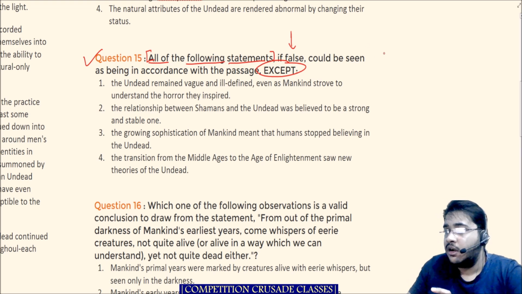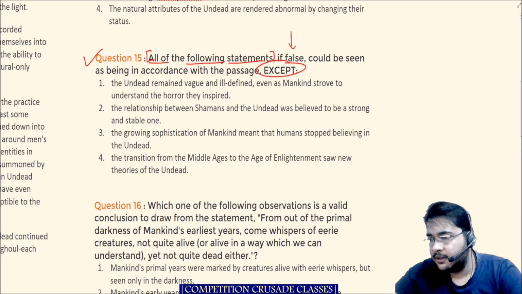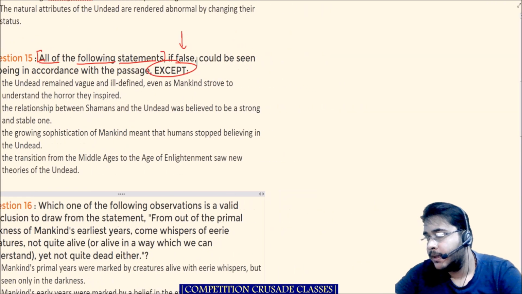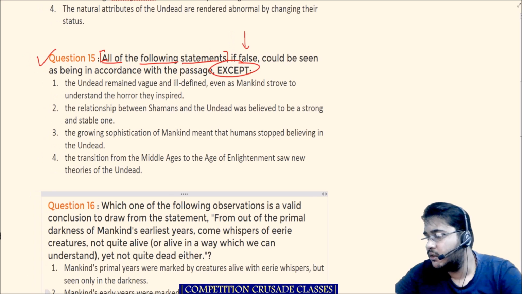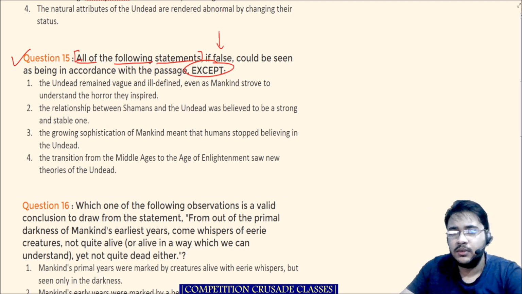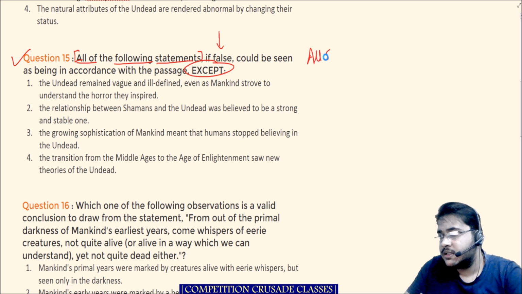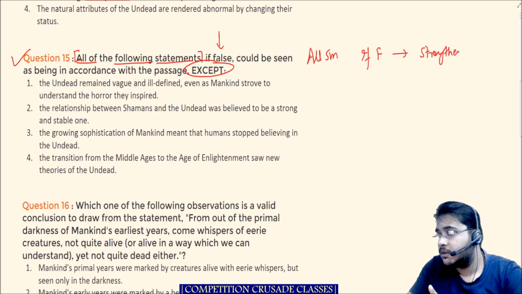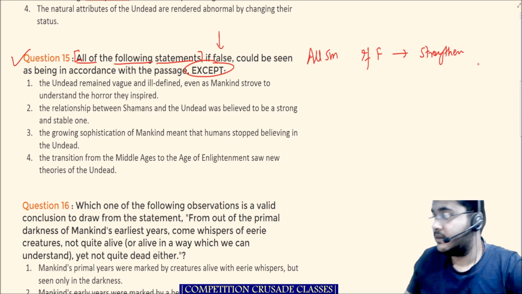But let us make a template. Let me create some space for myself. Why is it important? Because you need to know how to attempt certain types of questions. So what exactly is the template I'm talking about? All statements, I'm using shorthand, all statements, if false, are in accordance with the passage, that is, they strengthen the passage. And my handwriting really is doing something over there.